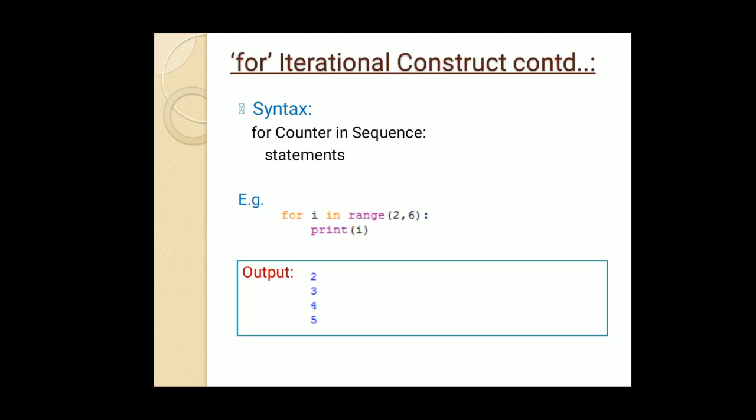Here the range is coming from the range function, which we will discuss in the coming slide. The range function here generates a sequence of numbers starting from 2 up to 5, meaning 1 less than 6, the ending limit. And the step value is by default 1.